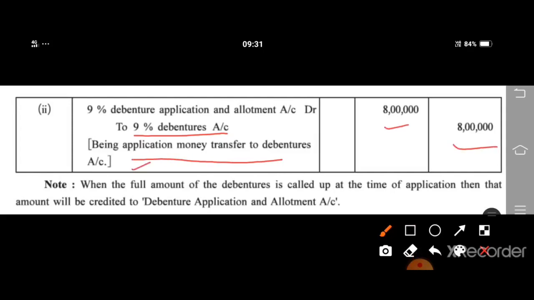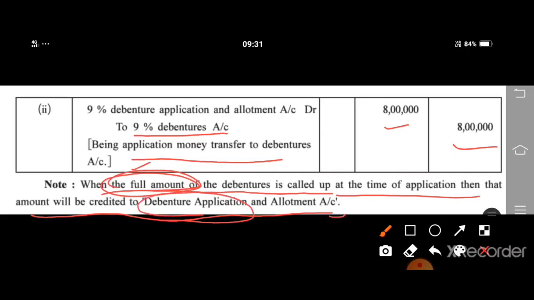Note here, when the full amount of debenture is called up at the time of application, then that amount will be credited to debenture application and allotment account. Otherwise, we are going to write debenture application account.